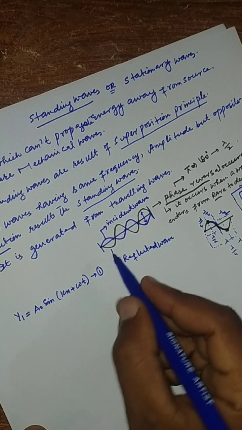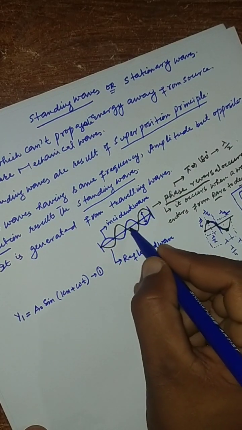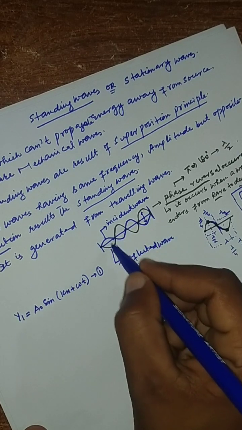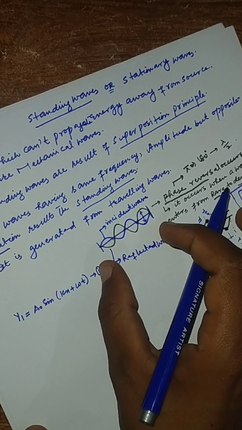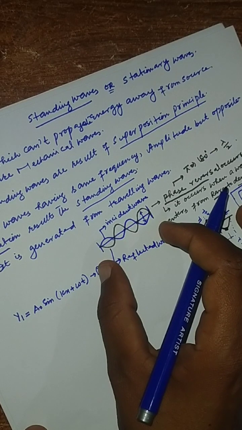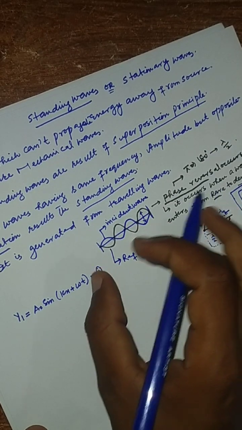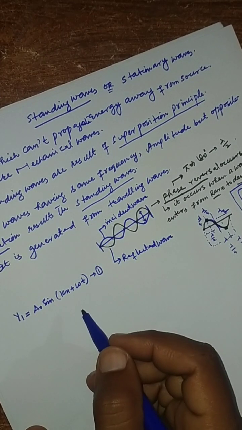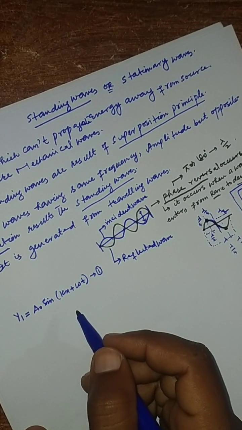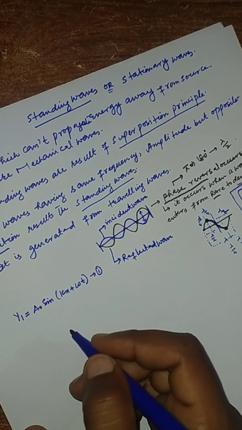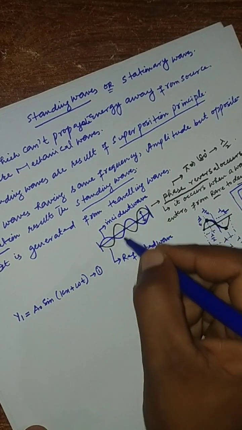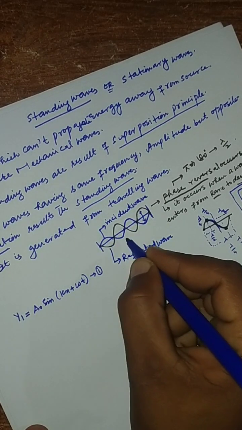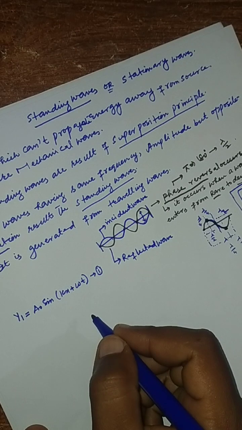One more point: these two waves will constantly reflect, and once again these will pile up between these two points, so energy cannot be transferred away from the source. That's why these are known as standing waves. The other wave, which is reflected, moves in the opposite direction to that of the incident wave.